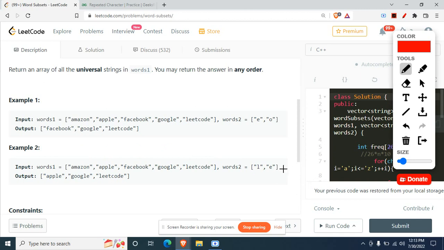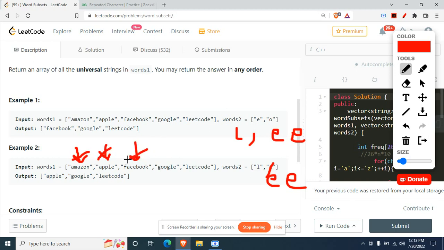Now let's change this input parameter, not just E. Let's say we need to have EE. This will also take care of the cases where we have more occurrences. So now what do we need to check? We need to check in words 1 if we have L and also EE present. Mind you, the occurrences are also important right here. So in Amazon, do we have L and EE? No, move ahead. Apple, only L is present and only one occurrence of E is present. But we need two E's, right? So we cannot take it.